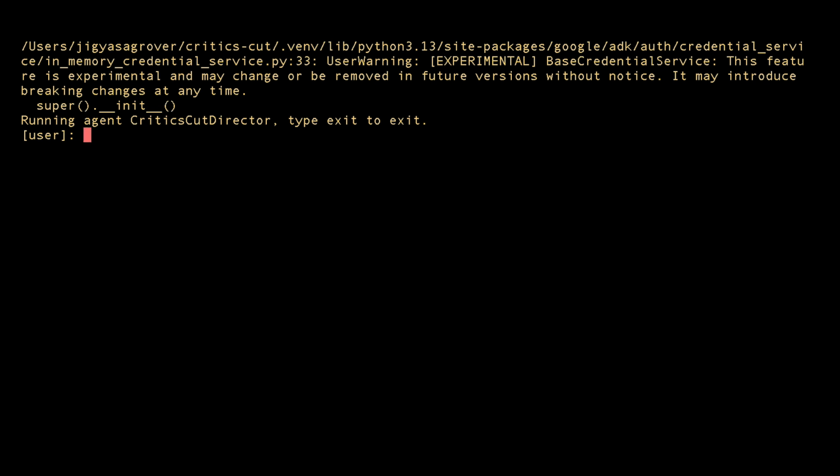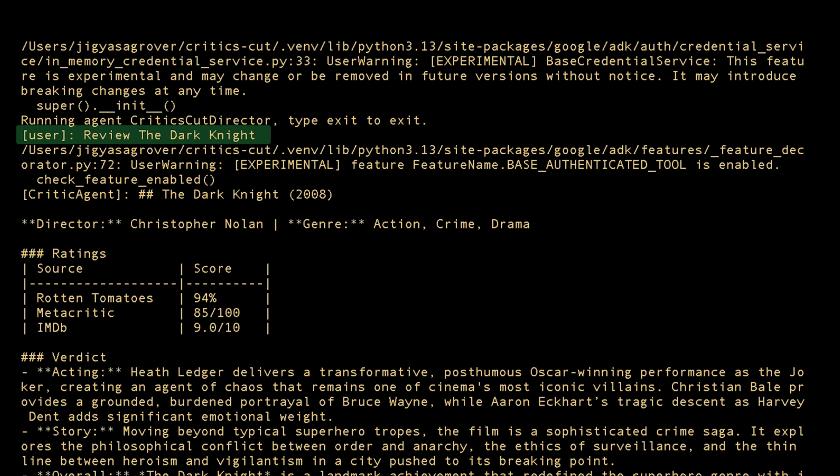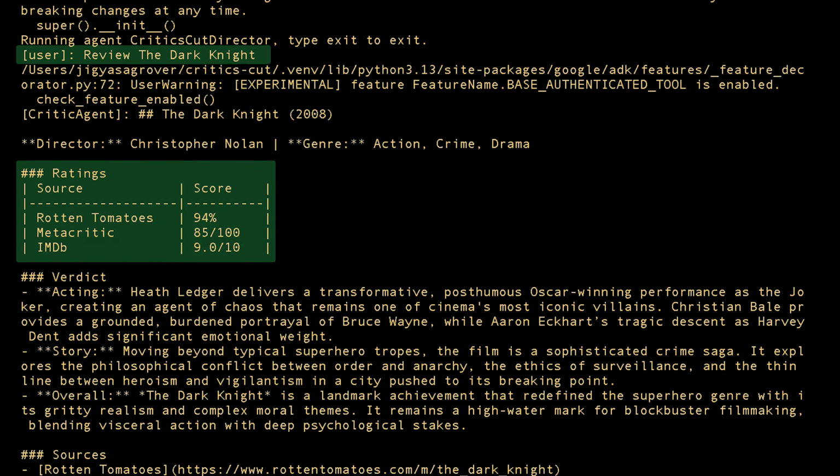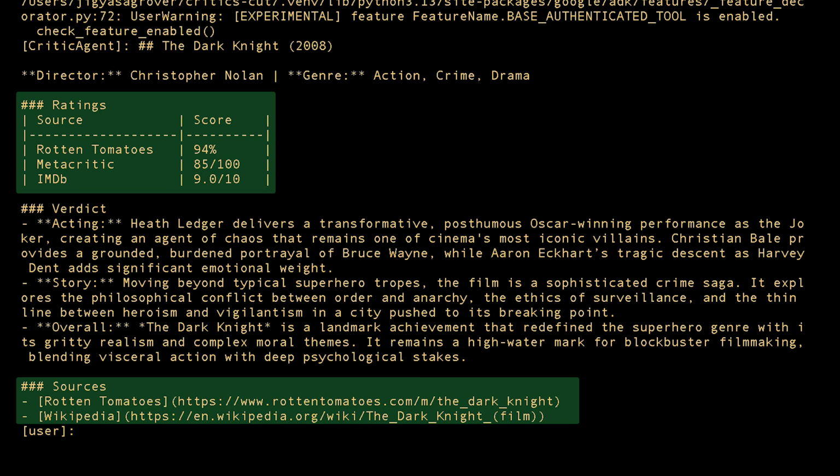Let's see everything in action. First, a review. Here I ask Critic's Cut director and it delegates to the critic agent based on the intent. Look at the output, real ratings. 94% on Rotten Tomatoes, 85% on Metacritic, 9 on IMDb. Critic agent fetched the actual Rotten Tomatoes page and the Wikipedia article, extracted the data and synthesized it into a structured markdown review. Those sources at the bottom are the URLs it actually visited.